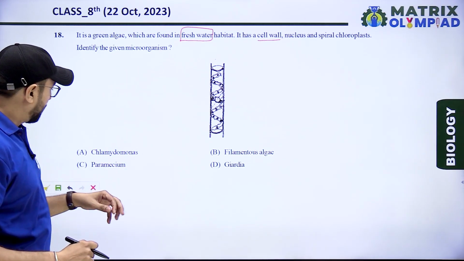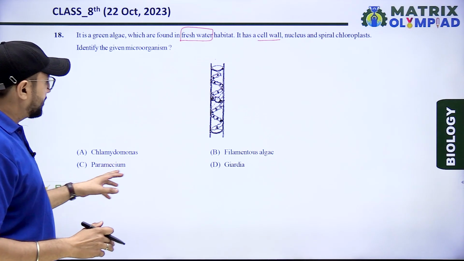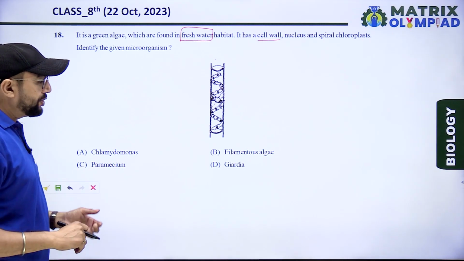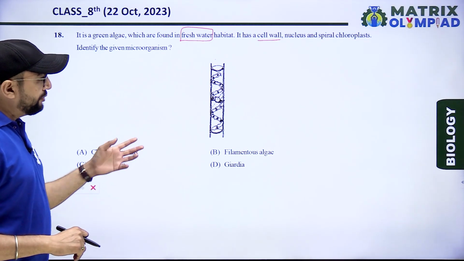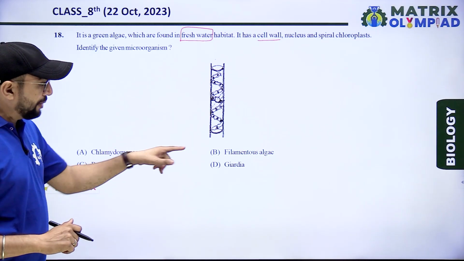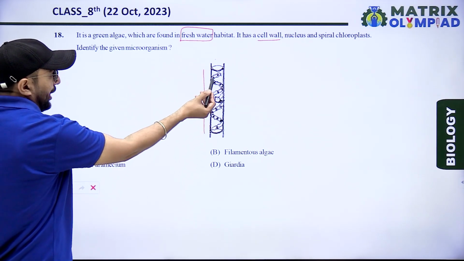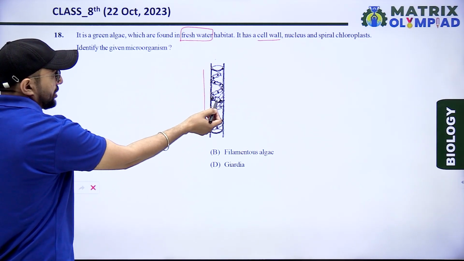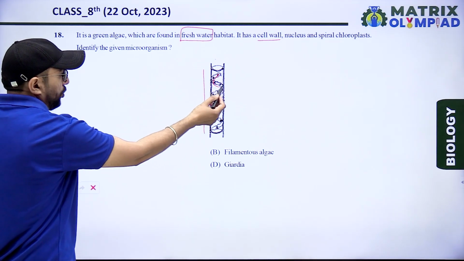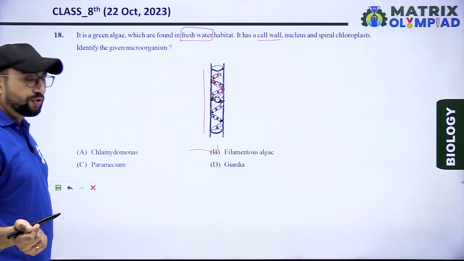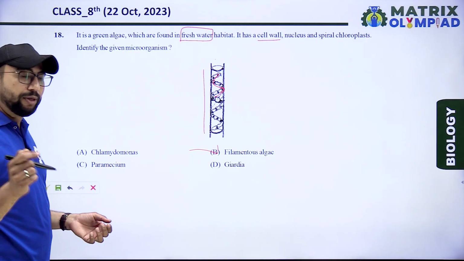Identify the given picture. Option first, Chlamydomonas. Second, filamentous algae. Third, Paramecium and Giardia. So the given picture is of filamentous algae. Filament-like structure is present, and cell wall, nucleus and spiral chloroplast are present. So that is filamentous algae. Our right answer is option B.